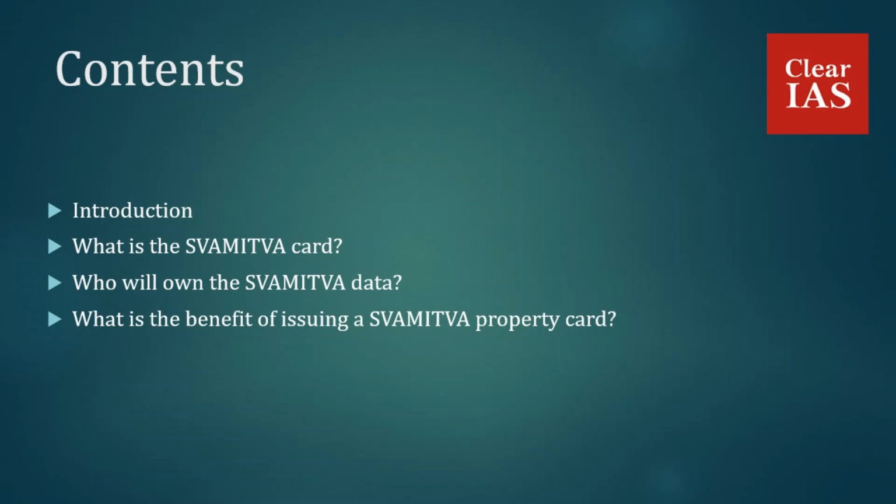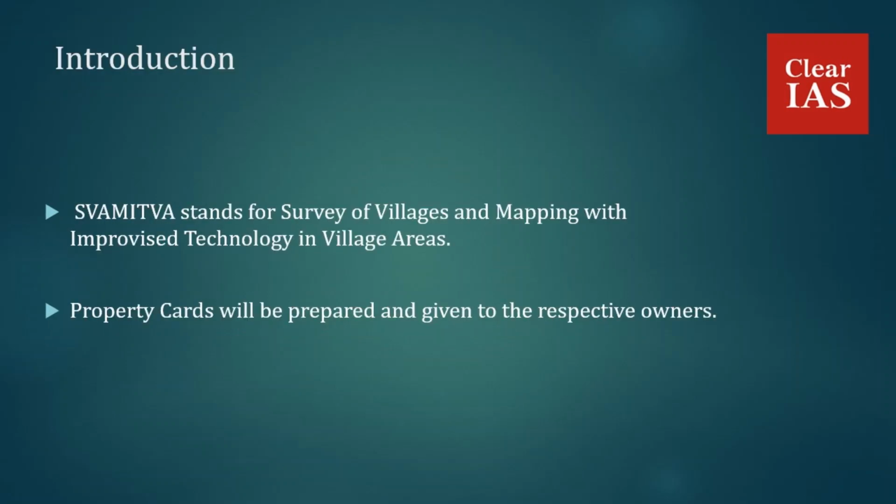Let's now start. Swamita stands for Survey of Villages and Mapping with Improvised Technology in Village Areas. Under this scheme, the latest surveying technology such as drones will be used for measuring the inhabited land in villages and rural areas. Based on that, property cards will be prepared and given to the respective owners. So that is a brief about this scheme, and we will now discuss what this Swamita card is.